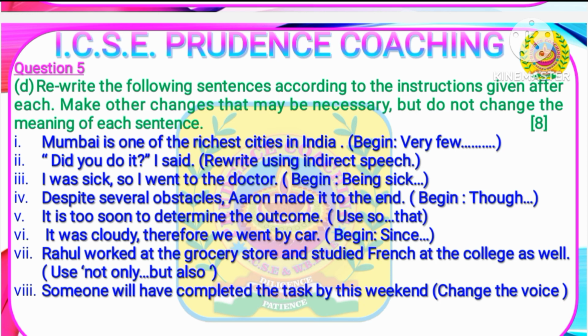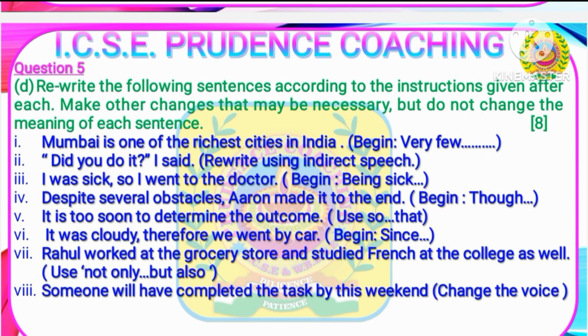First question, Mumbai is one of the richest cities in India. Begin, very few. Number 2, did you do it? I said. Rewrite using indirect speech. Next question, I was sick, so I went to the doctor. Begin, being sick. Next, number 4, despite several obstacles, Aaron made it to the end. Begin, though.